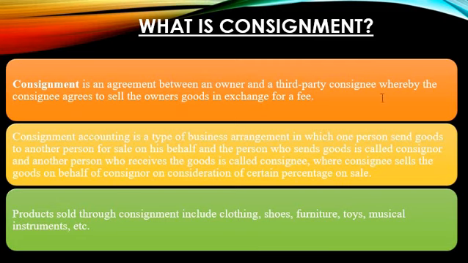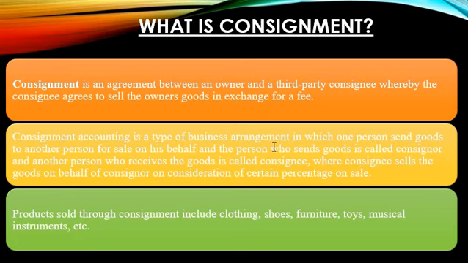Basically, consignment is an agreement between two individuals. One is the owner, known as the consignor, and the other is the agent, known as the consignee.